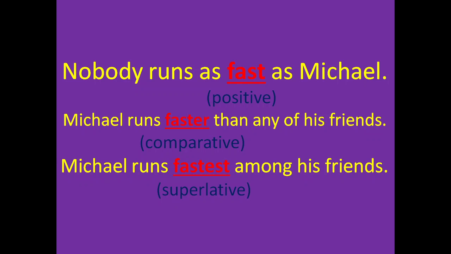So we see three different degrees over here: positive degree, comparative degree, and the superlative degree. We see again the same thing, that although the meaning of these three sentences is actually the same, we are using different degrees of adjectives in these three different sentences. I hope, students, you were able to understand what I wanted to explain to you.